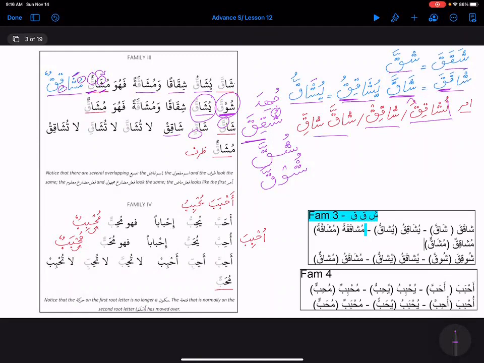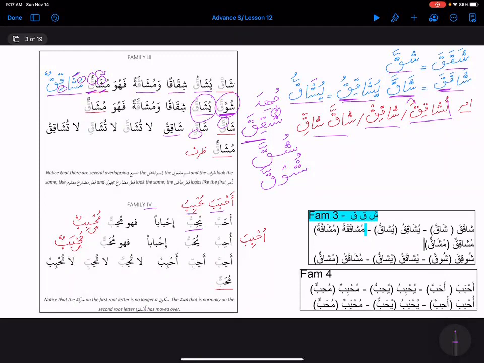Then we have family 4. Family 4 is ahbaba, aslama, right? Ahbaba, we are fusing two ba's together, and that makes it ahabba, right? And then yuhibbu, which is actually yuhbibu, like yuslimu, right?